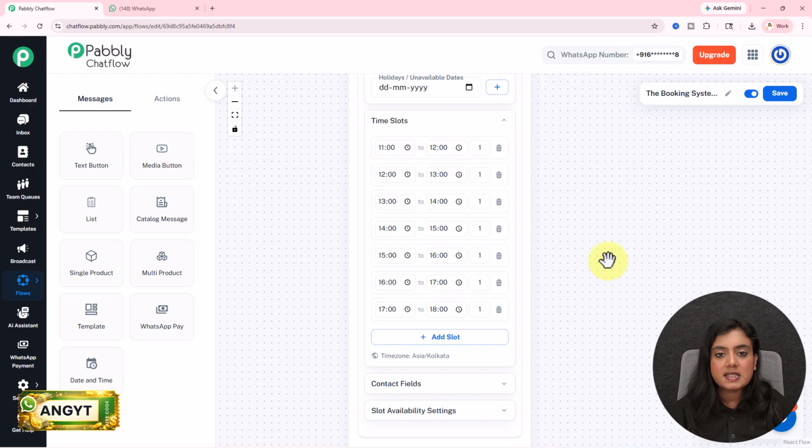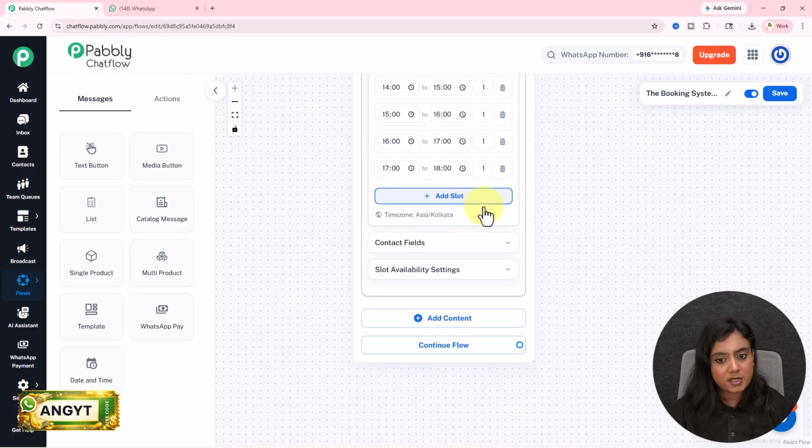Now next, let's select the time slots. So I work from morning 11 till 6 p.m. So I have 1, 2, 3, 4, 5, 6, 7 1-hour slots from 11 to 12, 12 to 13, 13 to 14, 14 to 15, 15 to 16, 16 to 17, 17 to 18. There is only 1 slot in every single time. If you have, let's suppose from 11 to 12, 10 cars for a specific model, you can select 10 right over here in place of 1 or 2 also according to your requirement. But I have only 1 test driving car, so I will select the slot as 1 only. You can add the slot according to your requirement after that as well.